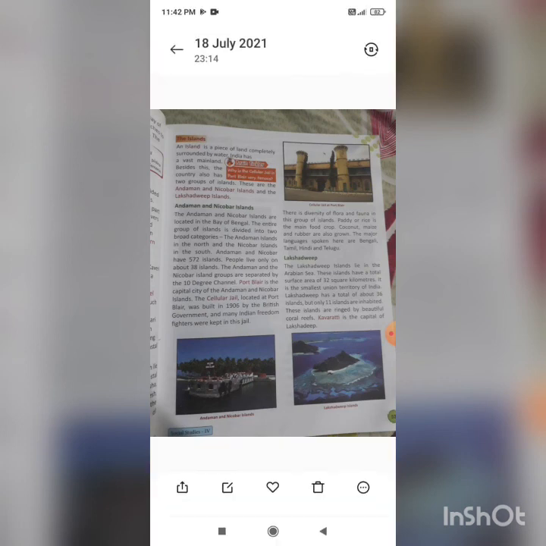So Lakshadweep Islands are there in the Arabian Sea, and these islands have a total surface area of 32 square kilometers. And children, it is the smallest union territory of India. As I have told you, Andaman and Nicobar is also one union territory, and Lakshadweep is also another union territory, but smallest in terms of size is Lakshadweep.